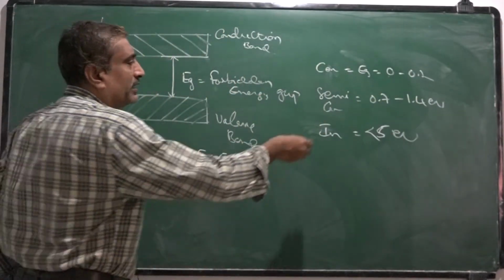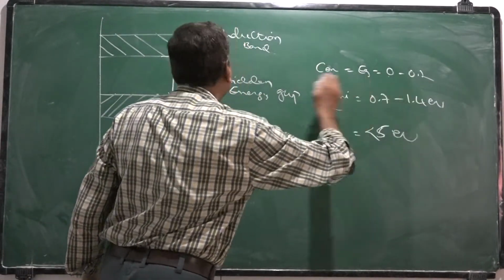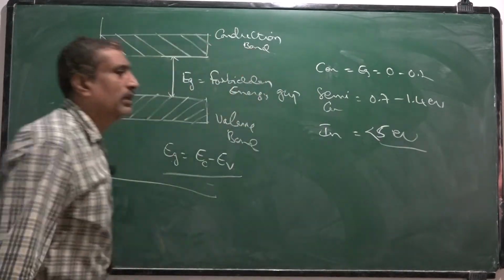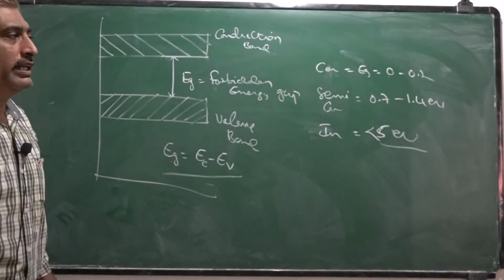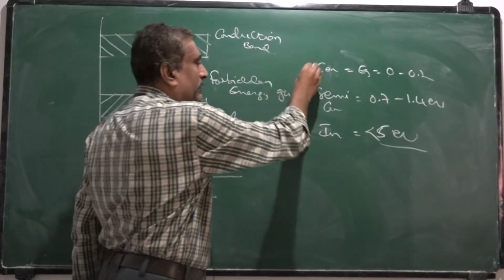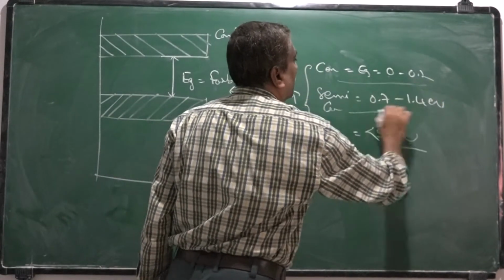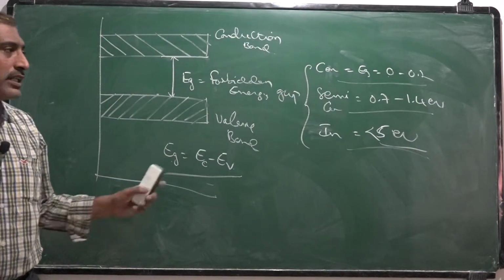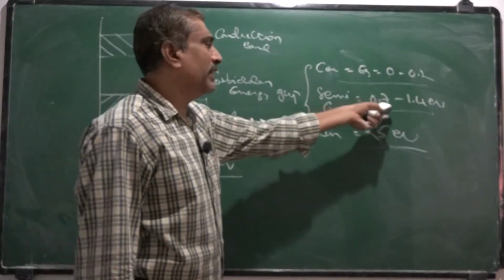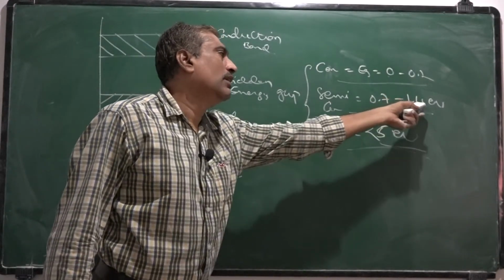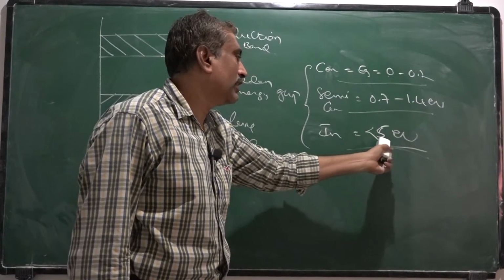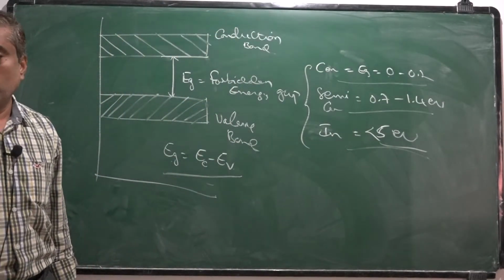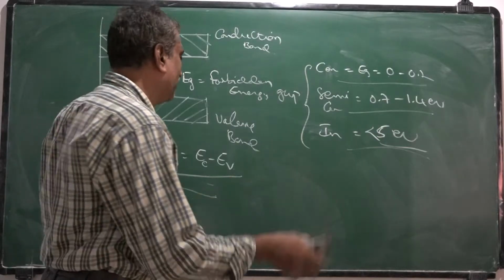For semiconductors it is 0.7 to 1.4. If the gap is very large, it is an insulator. Based on this energy band diagram, conductors, semiconductors and insulators are classified like this: the energy gap of conductors is very small, that of semiconductors lies between 0.7 to 1.4 electron volt, and for insulators it is greater than 5 electron volt.